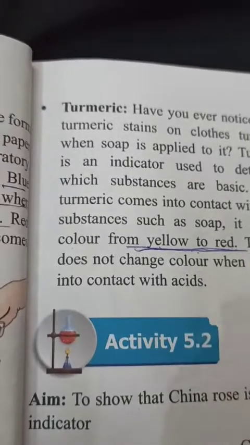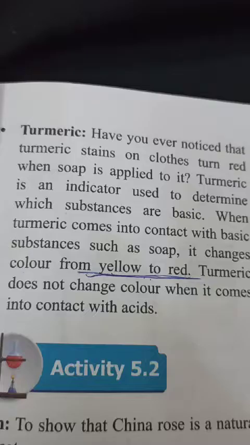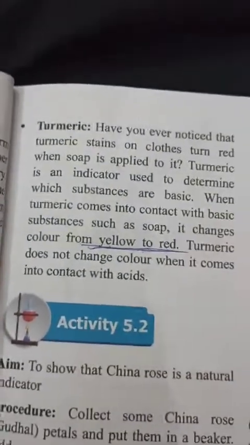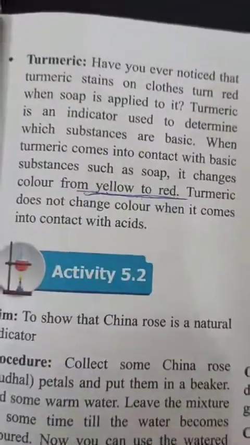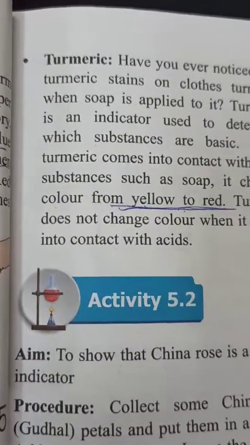Okay children, so this is all about the natural indicators, litmus and turmeric.